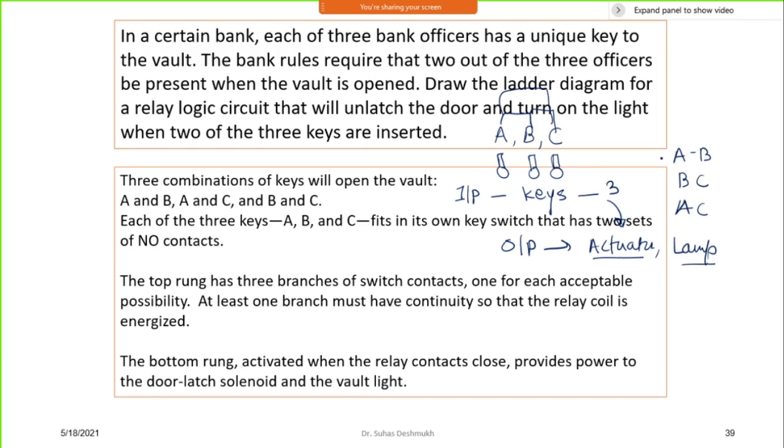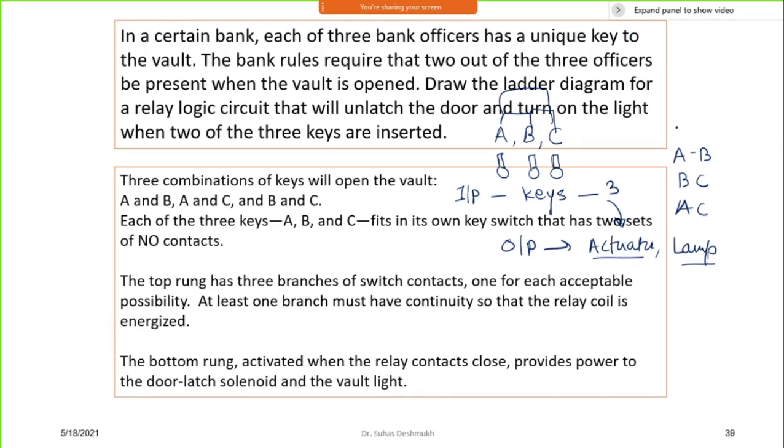So I can now read it in this fashion. If A and B keys are there, then turn on the actuator and lamp. Or if B and C are there, then turn on the actuator and lamp. Or if A and C are there, then turn on the actuator and lamp.